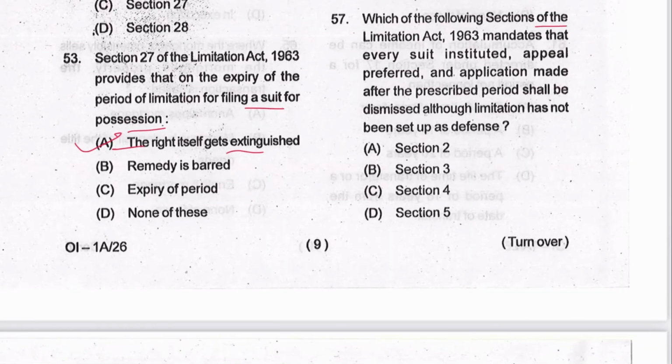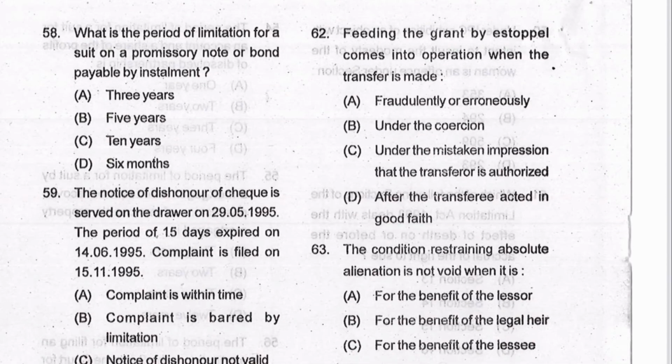Which of the following section of Limitation Act mandates that every suit instituted, appeal preferred, and application made after the prescribed period shall be dismissed, although limitation has not been set up as a defense? That is section 3. B is the answer. Next 58. What is the period of limitation for a suit on promissory note or bond payable by installment? That is 3 years. A is the answer. And it is provided in Article 36 of Schedule of Limitation Act.